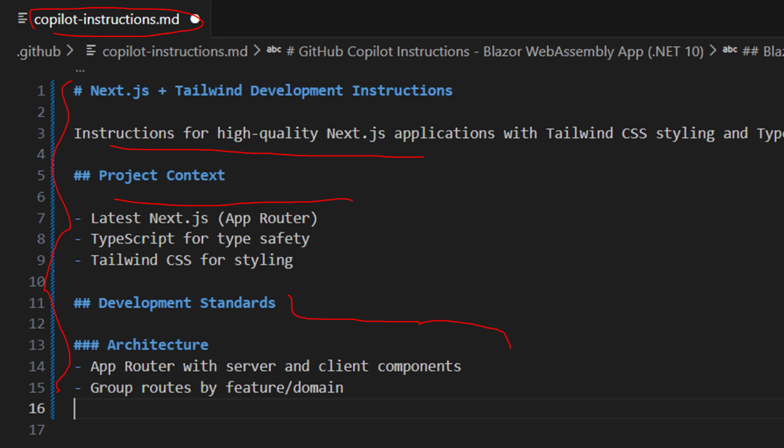Alright. Today we can have custom instructions as we said. So let's say we are going to start working on a new project and you are working on a Next.js project. So instead of writing the instructions every time in the chat, and keep checking with the agent mode, we may forget, we are human after all.